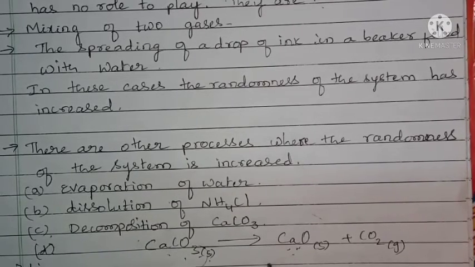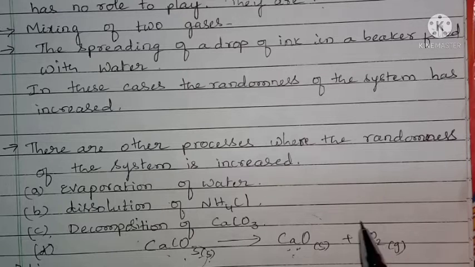Here also randomness is 0, but carbon dioxide is in the gaseous state. Here the randomness of the system may be maximum. So overall there is an increase in the randomness of the system. So this process is spontaneous.